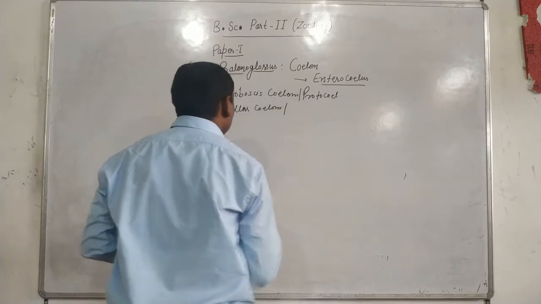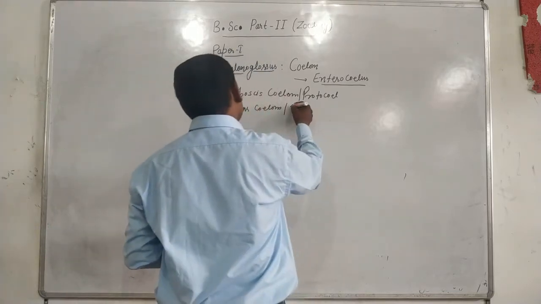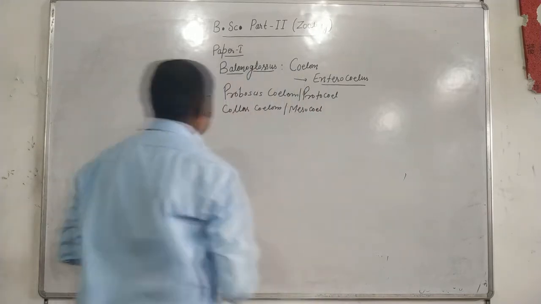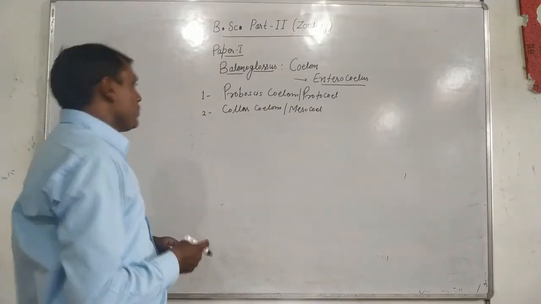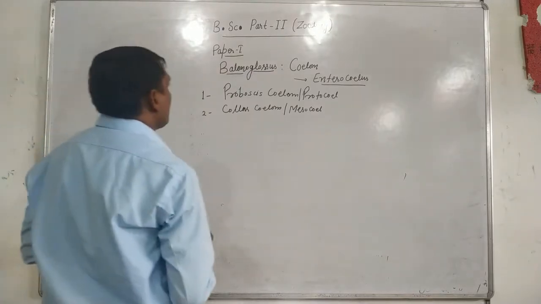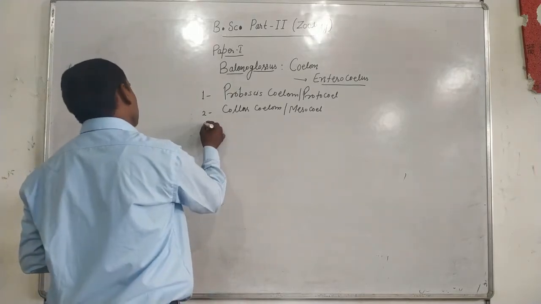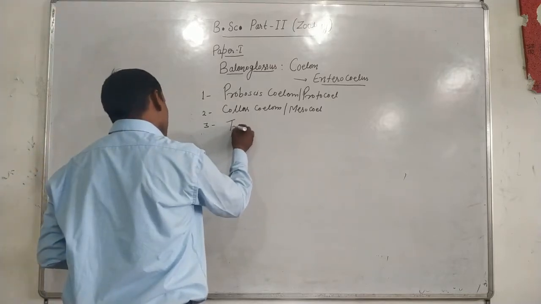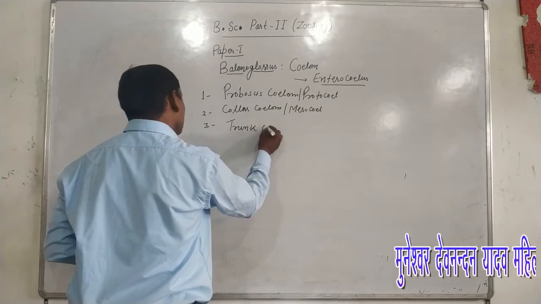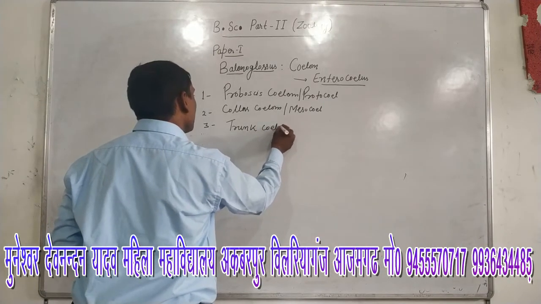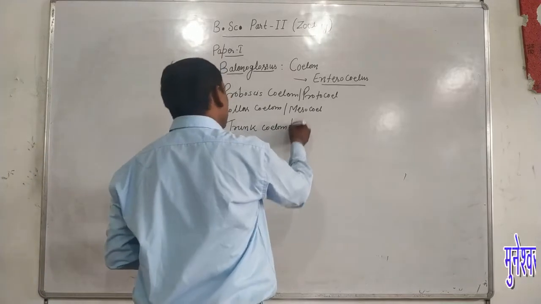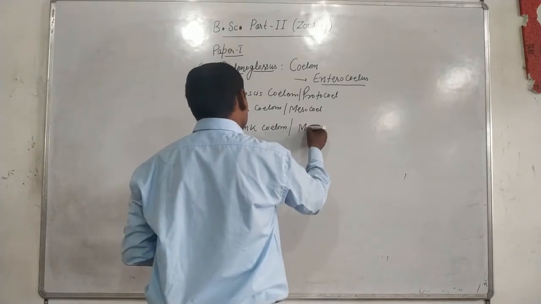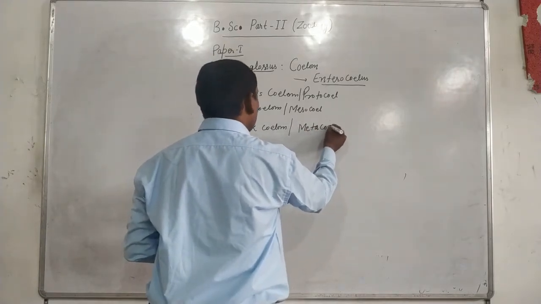or mesocoel, and the posterior-most located part of the coelom of Balanoglossus is named as trunk coelom. Another name for the trunk coelom is metacoel.